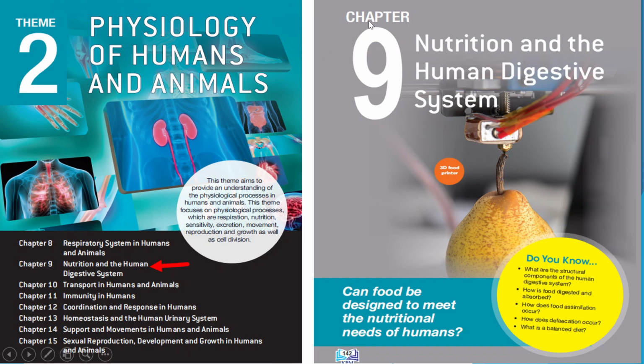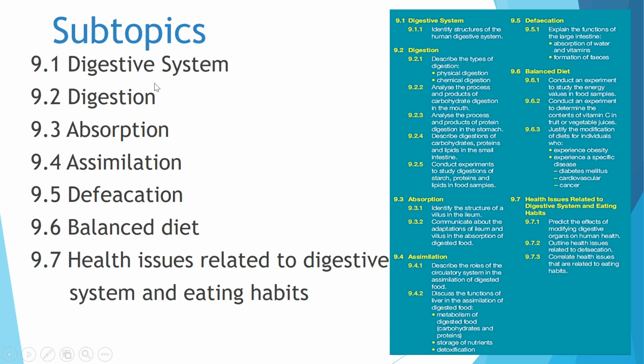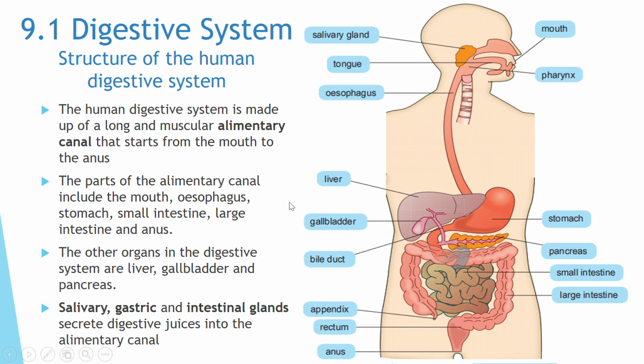Alright, here we are in Chapter 9, Nutrition and the Human Digestive System. And we are in Theme 2, the second chapter of Theme 2, which is Physiology of Humans and Animals. Okay, so here you see a lot of subtopics, but actually this is a very interesting chapter because all of us like to eat.